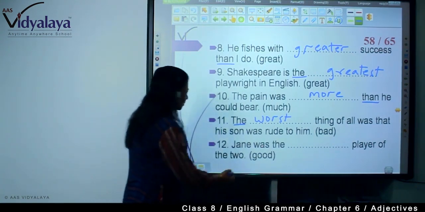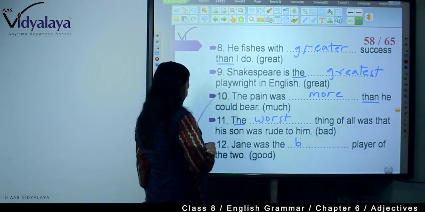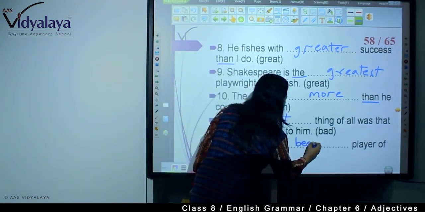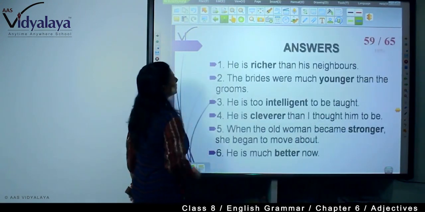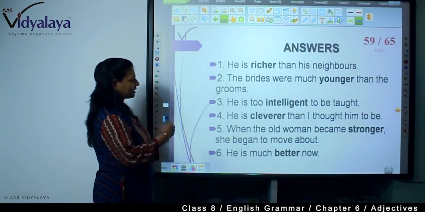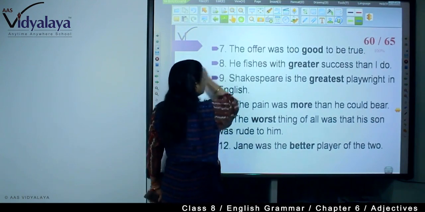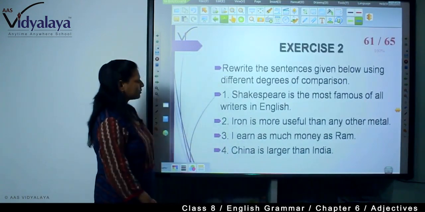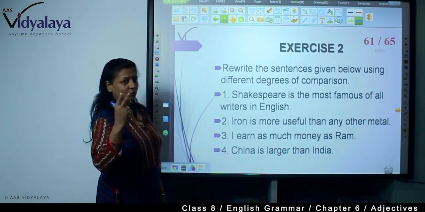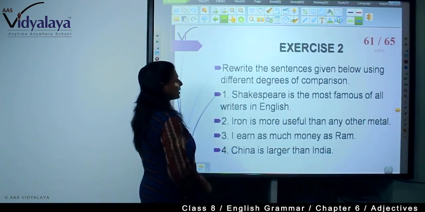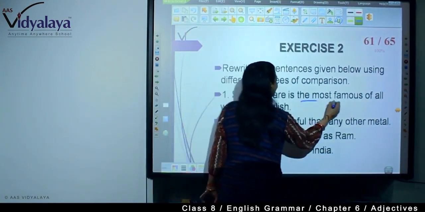Jane was the good, "the two" is here, the best player of the two. Now he is richer than, see, it is all written as I told you. The answer is given. Now there is one more exercise. You will have to change it into two different degrees of comparison. Shakespeare is the most famous of all writers in English. This is what? This is the superlative.